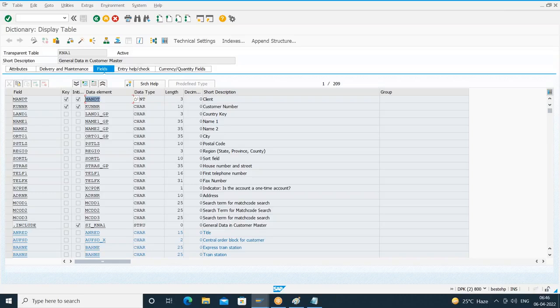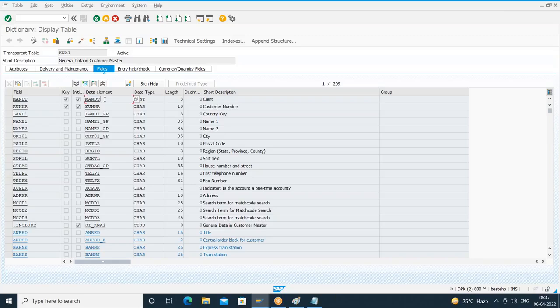A data element is a reusable dictionary object. Reusable means once it is created, I can use it at different places in the SAP system, just like a table is reusable, a function module is reusable. So a data element will be associated with the description.